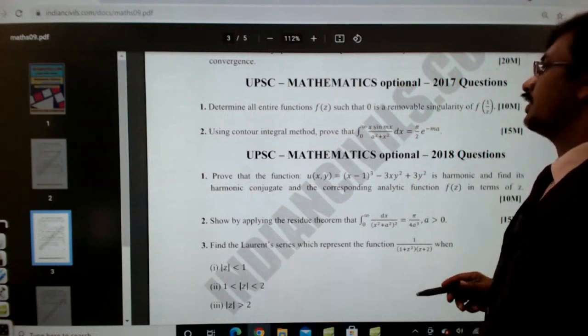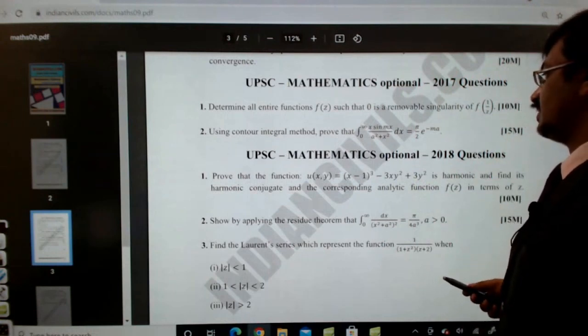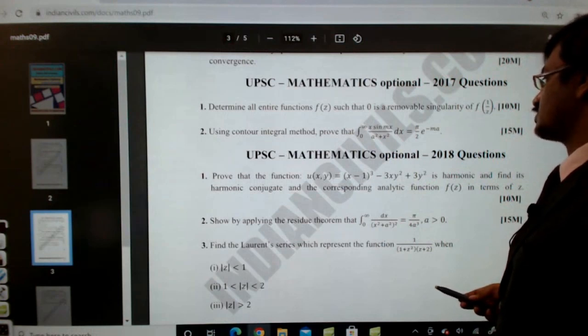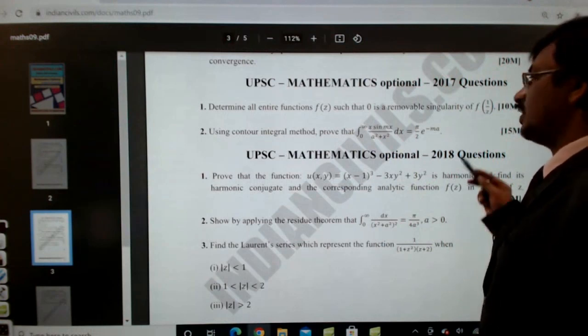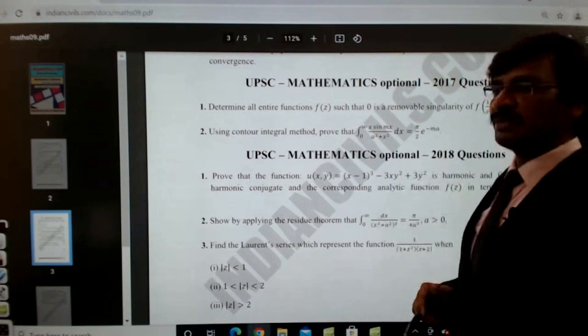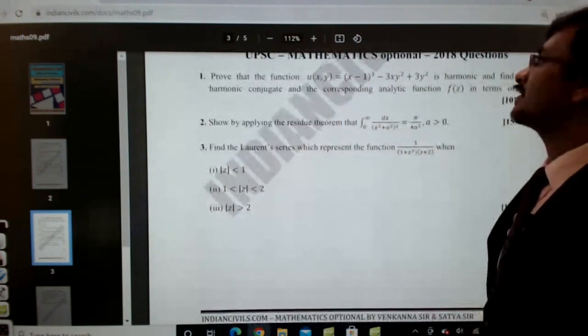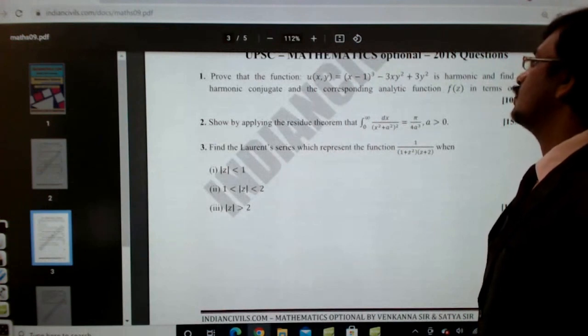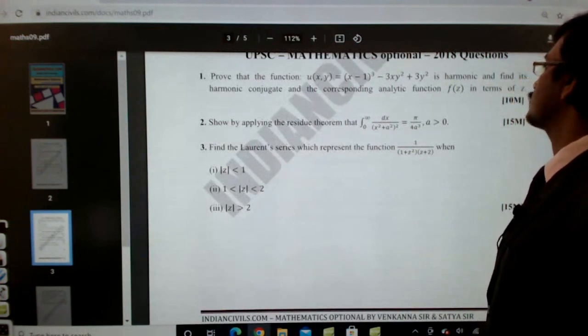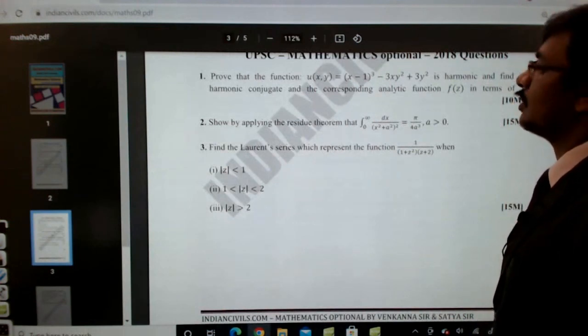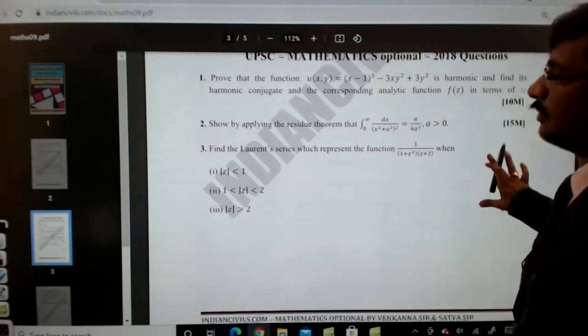Using the contour integral method, prove that the integral from 0 to infinity of x sin mx divided by a square plus x square dx is equal to pi by 2 e power minus ma. This is a straightforward problem from B.S. Grewal. Prove that the function u is equal to (x minus 1) whole cube minus 3xy square plus 3y square is harmonic and find its harmonic conjugate function. This is a straightforward problem.